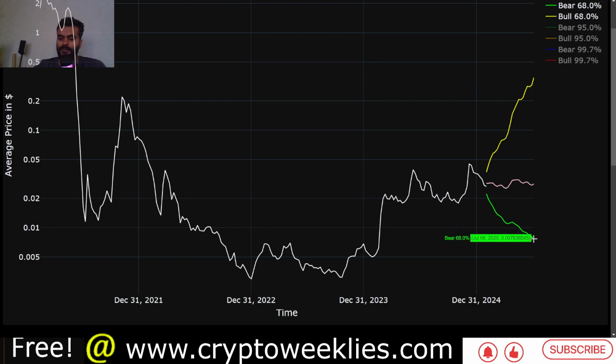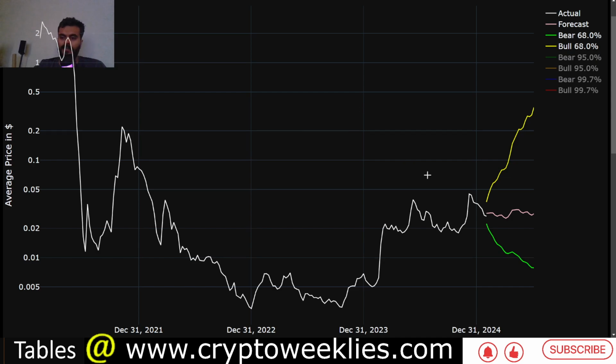If there is a bearish pullback, the price could be less than a cent, about 75% of a cent, and between 2.2 cents and about 75% of a cent. The base case is essentially sideways. So this is the non-euphoria bull case for Jasmy. If there is a euphoria case, again, this is quite out of the ordinary at this point in time. So we'll stick to the one standard deviation non-euphoria bull case as our baseline.